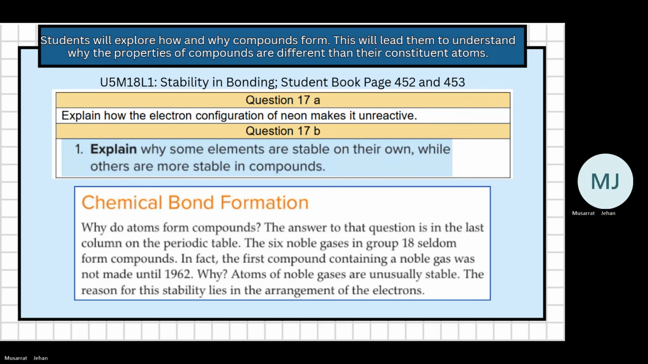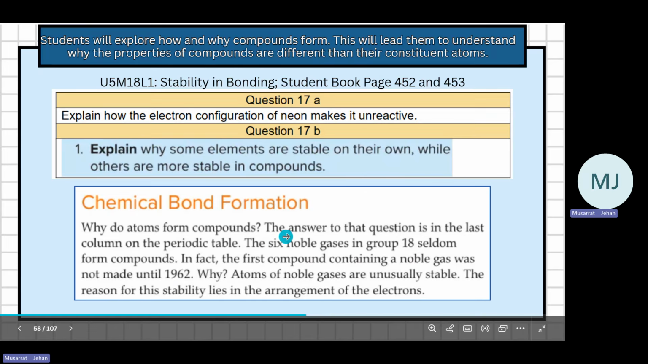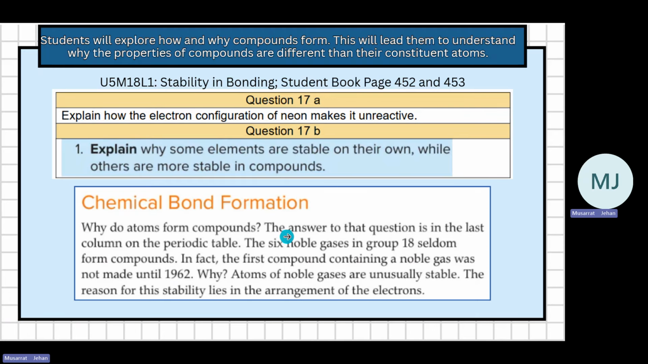So it should have 8 electrons in its outermost energy level if it is not the first energy level. In the first, the maximum is 2, but in the second, third, fourth or fifth, it should be 8. So if it is not 8, it is unstable. And then the element wants to be stable, so it will react with another substance.